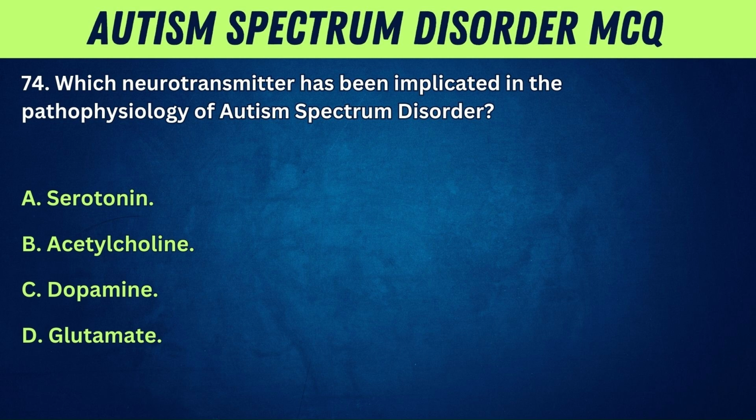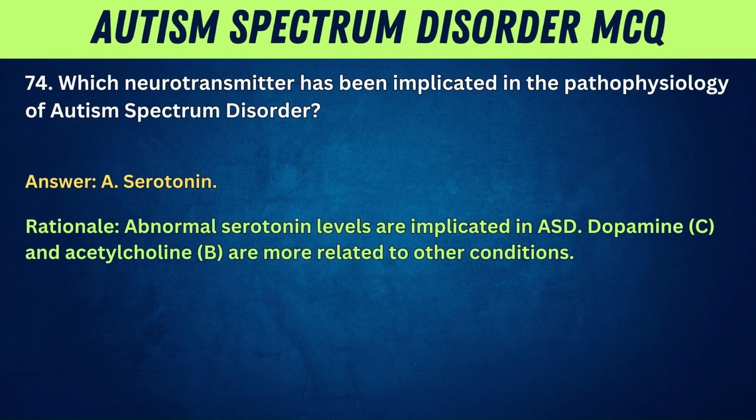74. Which neurotransmitter has been implicated in the pathophysiology of autism spectrum disorder? A. Serotonin. B. Acetylcholine. C. Dopamine. D. Glutamate. Answer: A. Serotonin. Rationale: Abnormal serotonin levels are implicated in ASD. Dopamine, C, and acetylcholine, B, are more related to other conditions.